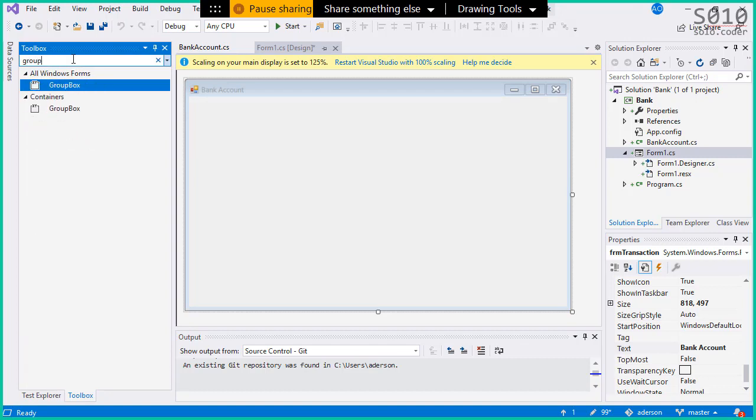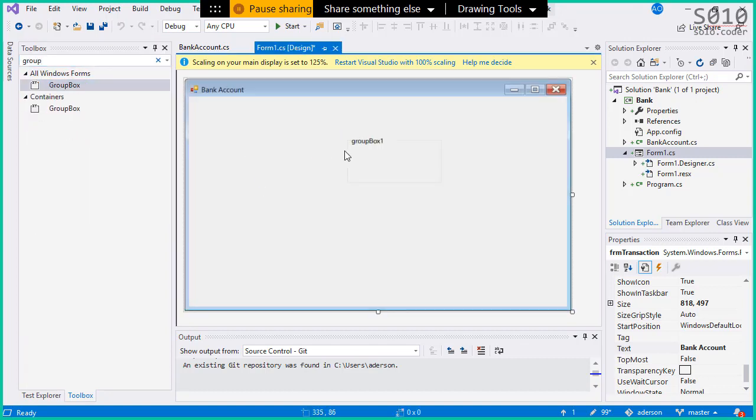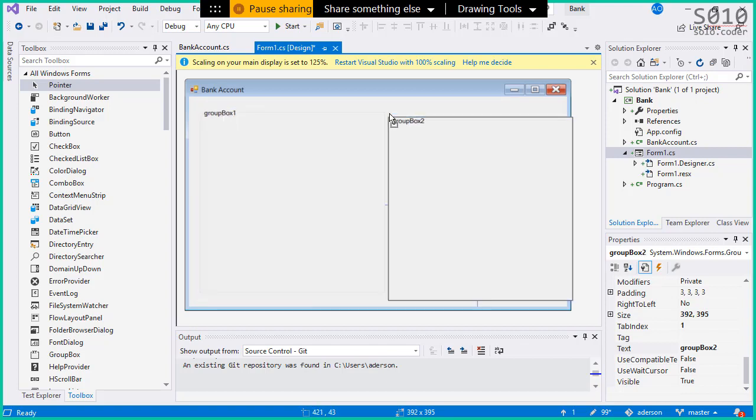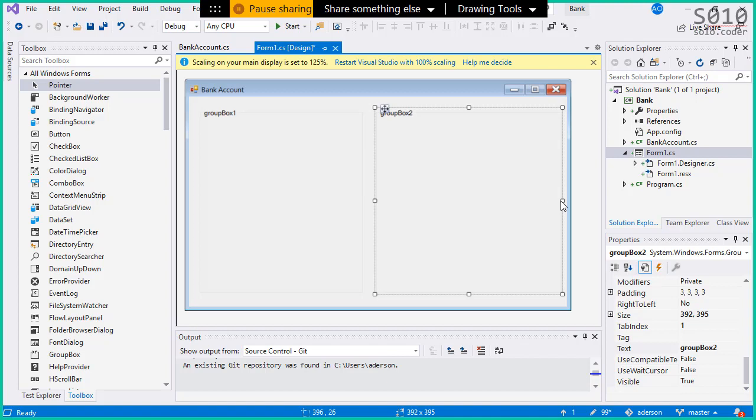So group box here. A little bit too wide. Let's reduce this a little bit, and we should be good here.